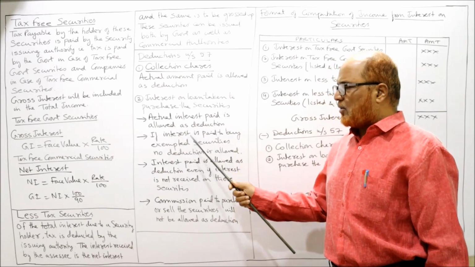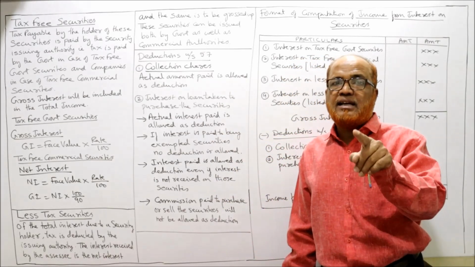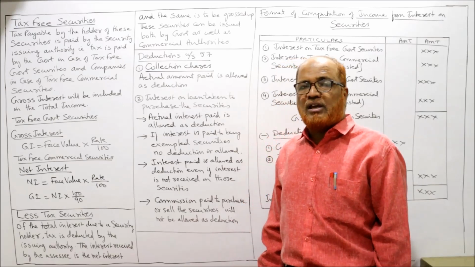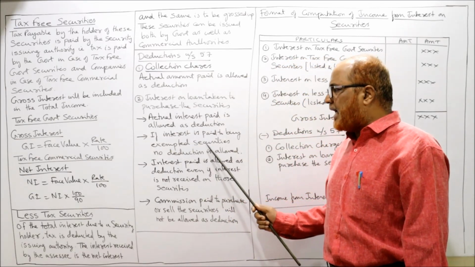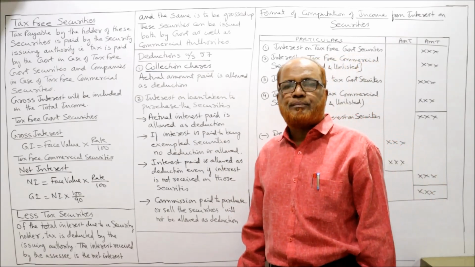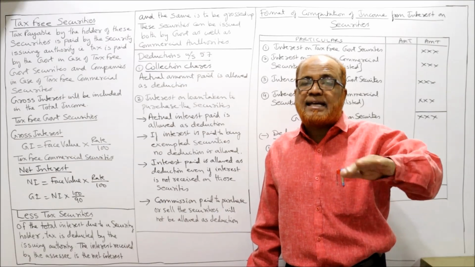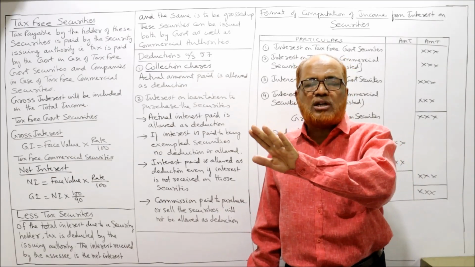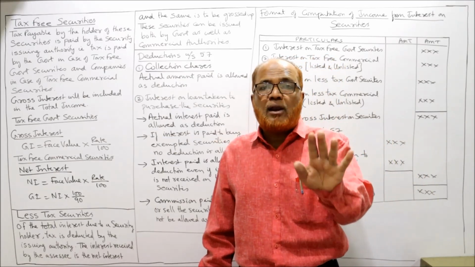Actual interest paid is allowed as deduction. If loan is taken outside India, then TDS should be made. If TDS is not made, no interest will be allowed if it is paid outside India. Secondly, if interest is paid to buy exempted security, no deduction is allowed. If a person takes a loan to purchase exempted security, the security on which the interest is not at all taxable, so interest paid will not be allowed as deduction.